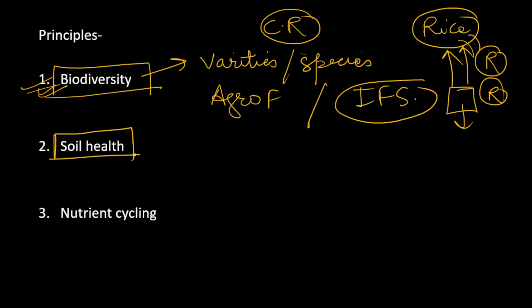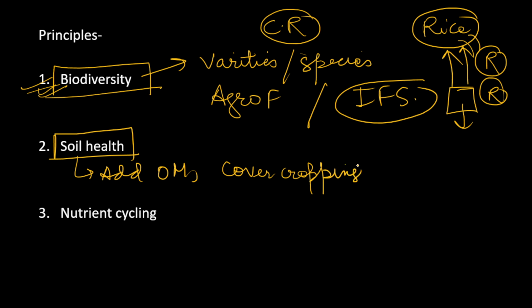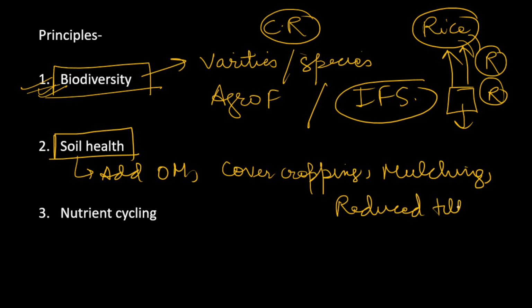Secondly, we have to promote soil health. We can improve soil fertility, we can add organic matter, we can do cover cropping, we can do mulching. We can do reduced tillage, or what we now call zero tillage. All these things which help in conservation of soil will obviously be a principle of agroecology.